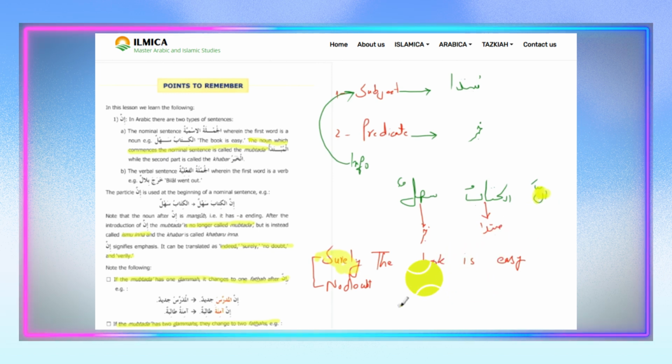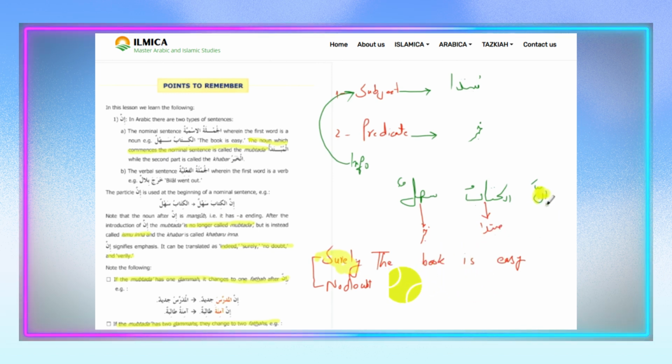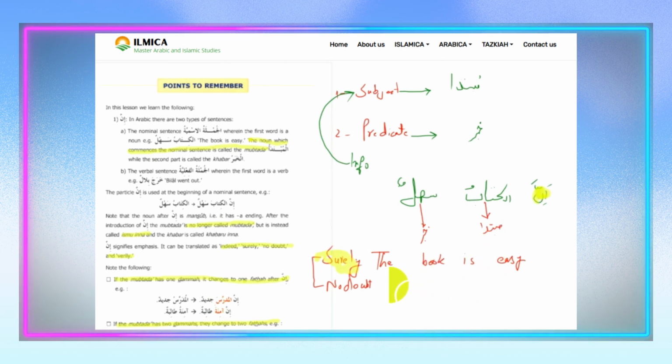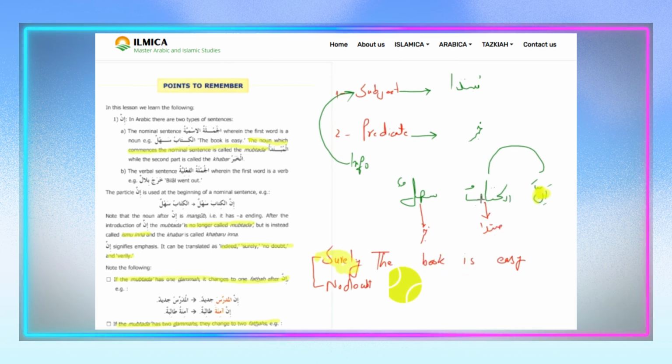So whenever there is the word inna or anna, okay, sometimes it appears with zer, inna, and sometimes it appears with zabar, anna, but the meaning remains the same. The meaning is surely, undoubtedly. Got it? So sometimes we use this word before the subject, before the mubtada. So inna comes before al-kitab, this mubtada, to make it certain.